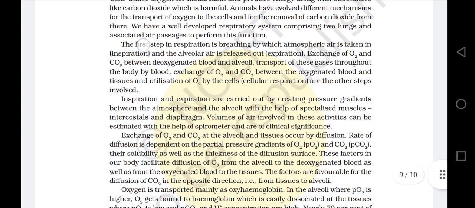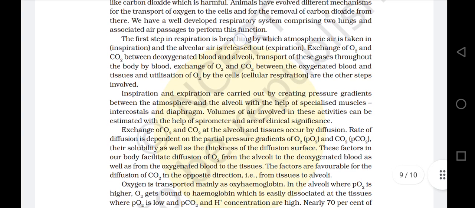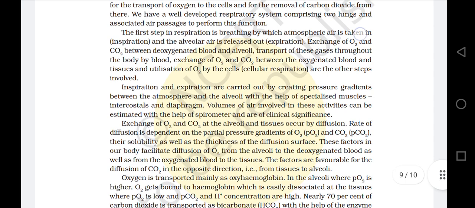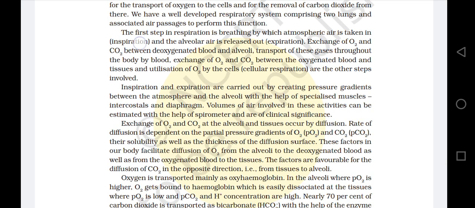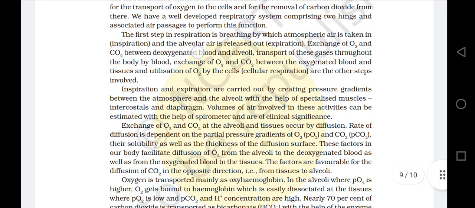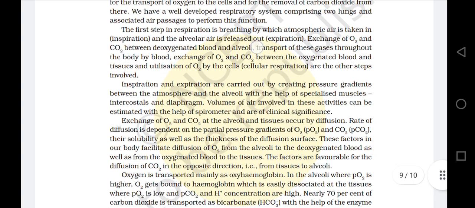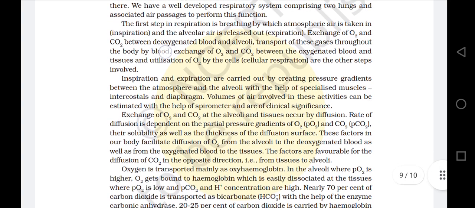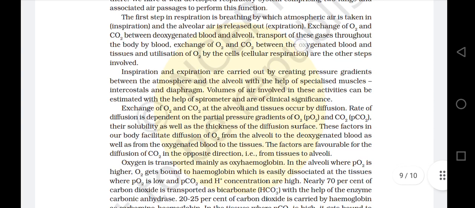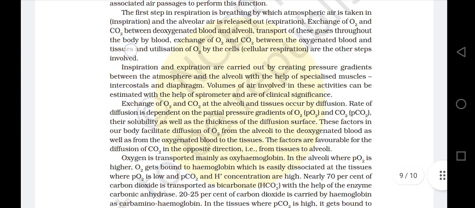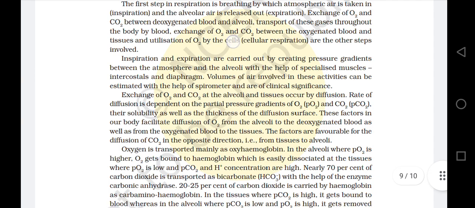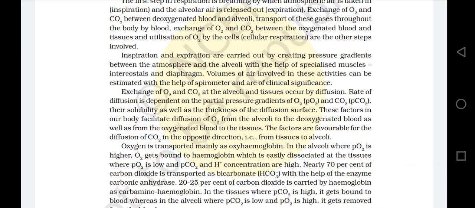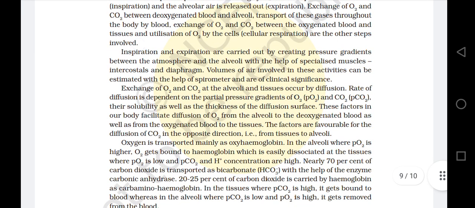The first step in respiration is breathing, by which atmospheric air is taken in (inspiration) and the alveolar air is released out (expiration). Exchange of oxygen and carbon dioxide between deoxygenated blood and alveoli, transport of these gases through the body by blood, exchange of oxygen and carbon dioxide between the oxygenated blood and tissues, and utilization of oxygen by the cells (cellular respiration) are the other steps involved.